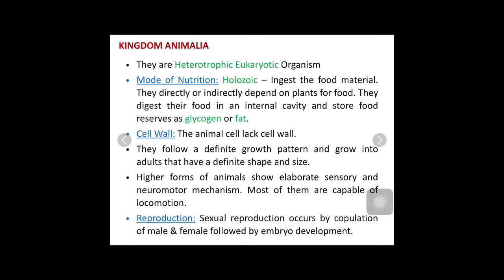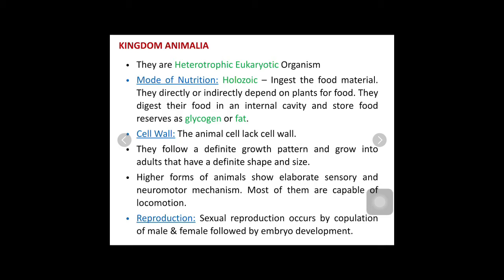The food that is consumed by the animals is digested within the internal cavity, like in case of a human, it is digested within the stomach and the intestine. And after digestion, the excess food that is present is stored in the form of glycogen or fat. Remember, the stored form of sugar in case of an animal is either glycogen or fat. Primarily it is stored in the form of glycogen in the liver.